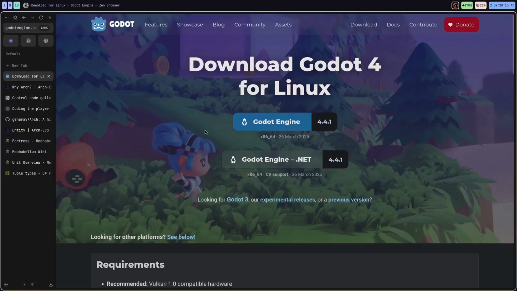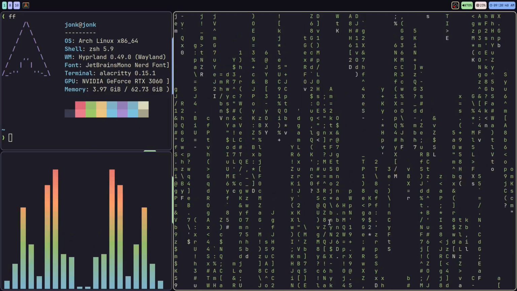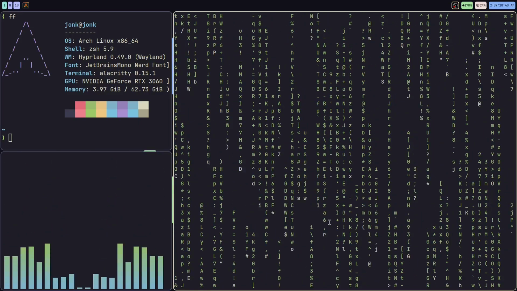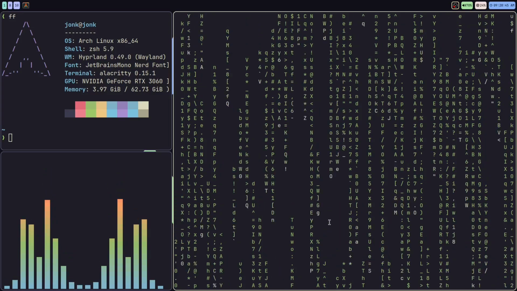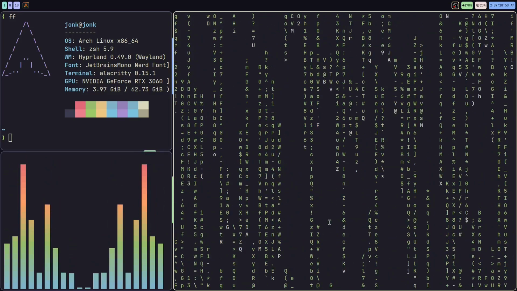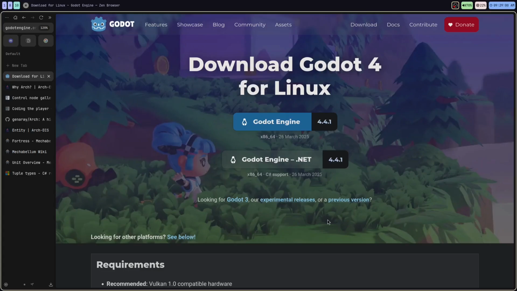So the way that you want to get into this is you're going to want to go to the download section and you're going to want to download the .NET version of this because we're going to be using C# as our scripting language. Now the benefits of using C# as the scripting language are huge. Mainly, you get a huge ecosystem that comes with .NET to help your development, like working with JSON, working with an ECS system, working with SQL. .NET is a super mature, excellent language, strongly typed, and again, it has a wide variety of libraries and ecosystems that you can use in your game. So we're going to be doing the .NET C# version of this.